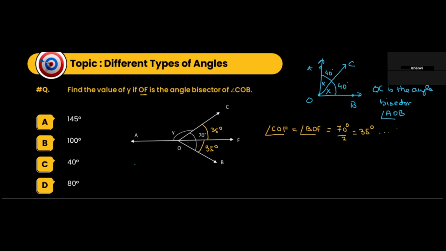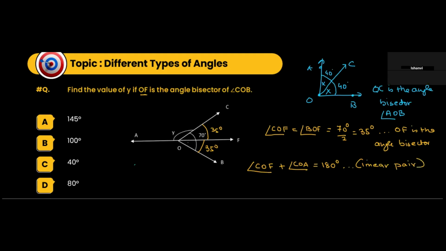As we can say, OF is the angle bisector. So this is 35 degrees and this is y. So what we can say is angle COF plus angle COA is equal to how much? 180 degrees, because it is a linear pair.